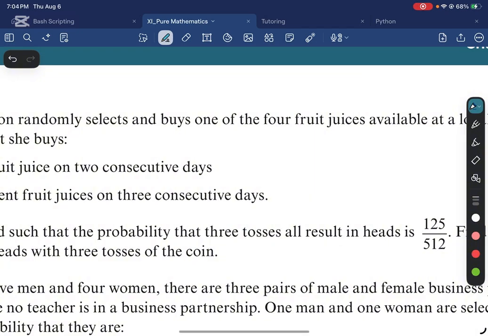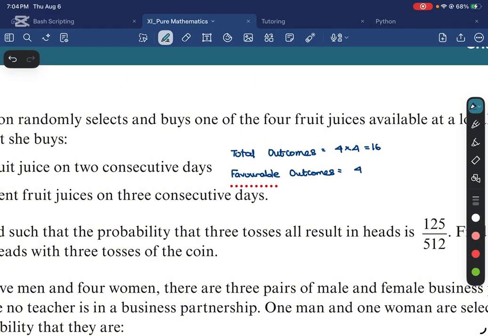All right, so let's first of all think about the total outcomes. Well, on the first day, she can buy any one of the 4 juices. On the second day, she can also buy any one of the 4 juices. So you have 16 possible outcomes. Let's look at the favorable outcomes. Well, on the first day, you can buy any one of the 4 juices.